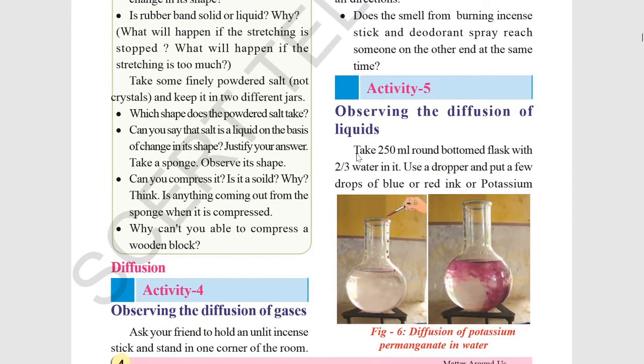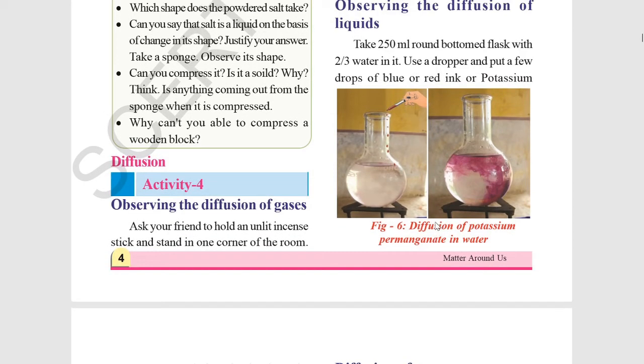Now let's see it in liquids. What we will do is take a beaker with water and pour, drop by drop, a small amount of potassium permanganate into it. Only a few drops, poured from the sides. It will occupy the whole water. However much water we have taken, it will color the whole water. How does it do that? Only a few drops are dropped into the beaker, but the color of the whole water has changed. Why has it changed?